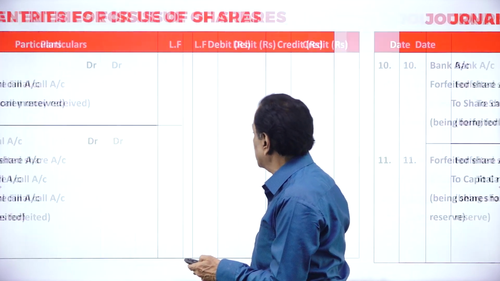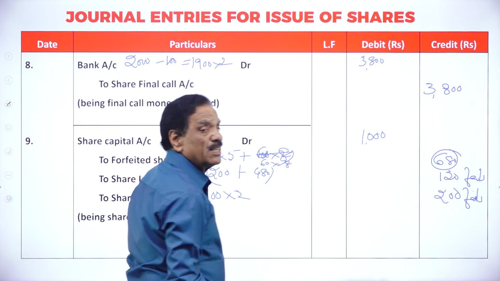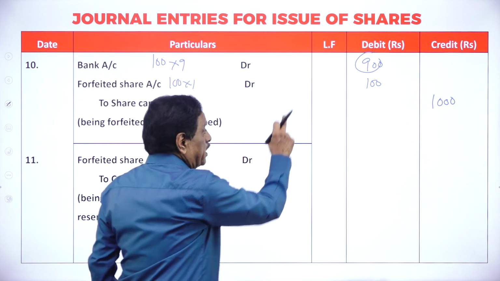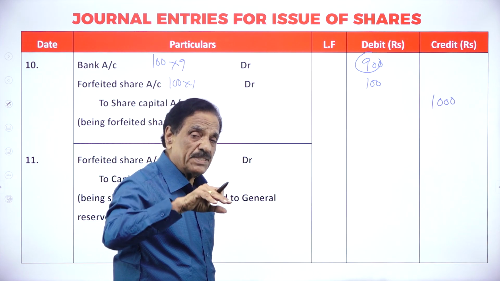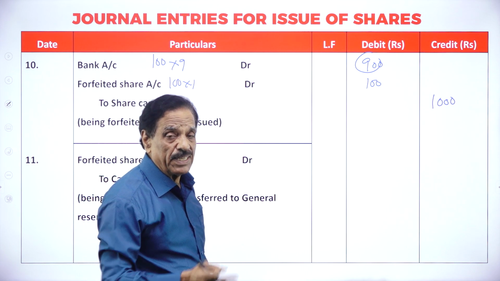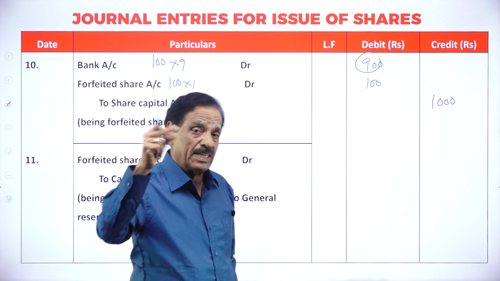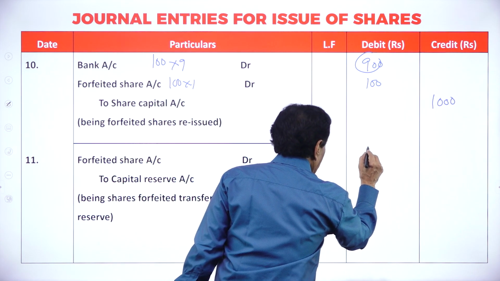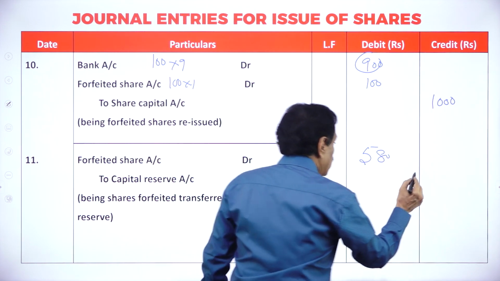If we see the last entry, for forfeited shares, how much have you already got? 680, that's a credit entry. In the next entry, how much is debited? 100. 680 is credited, 100 is debited. How much remains credited? 580. That will go to capital reserve. 680 credit entry, 100 debit entry, difference is 580. Forfeited shares account debit 580 to capital reserve account 580.